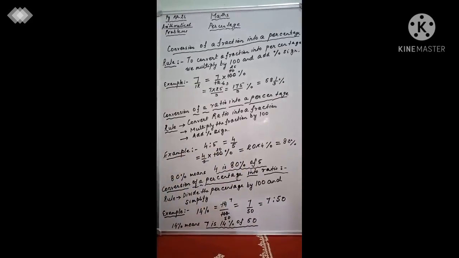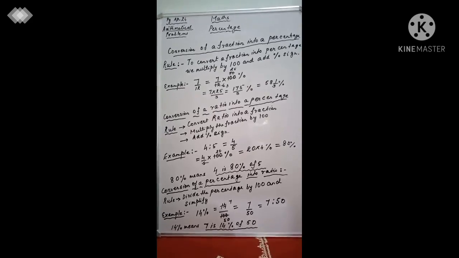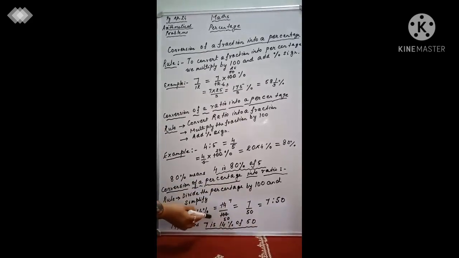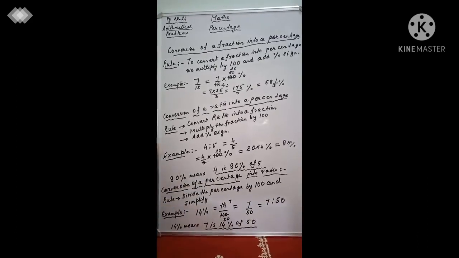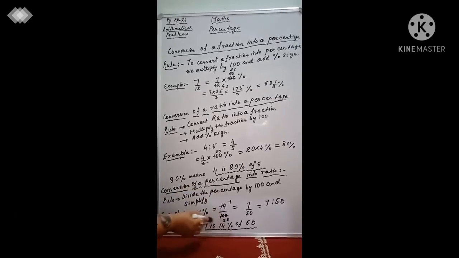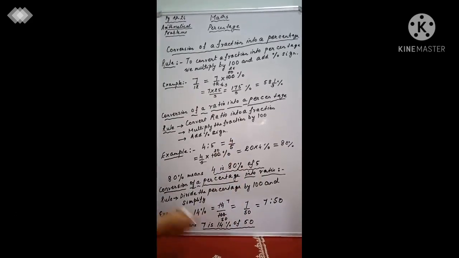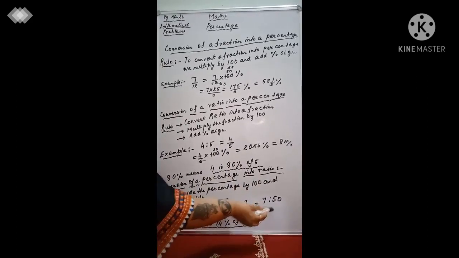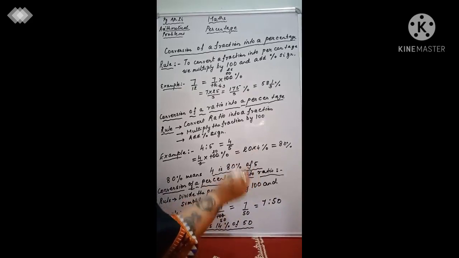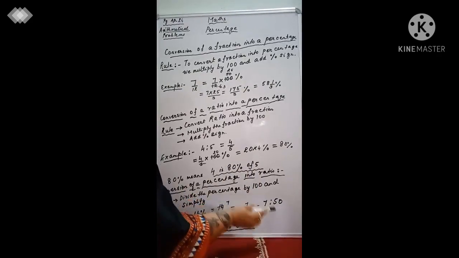Now again my question stands over here. What does this 7 is to 50 mean over here, or how does the 7 is to 50 ratio show a correlation with this 14%, or how is 14% correlated with 7 is to 50? Then it means that this 7 is 14% of 50. Again, this 7 is 14% of this 50.